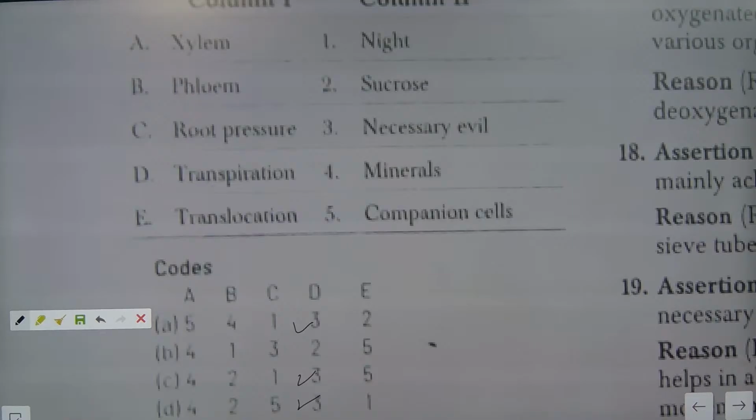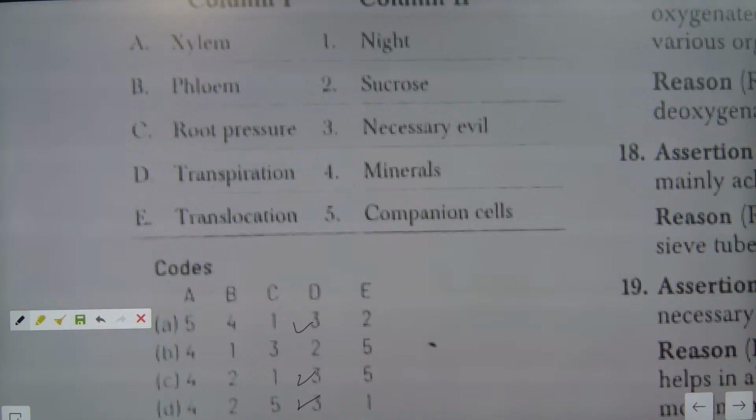Now the next part, translocation. What is translocation? Translocation of what is done? Either sucrose translocation will be done, check nicely, or translocation means food, the transfer of food. Translocation of sucrose can be possible.